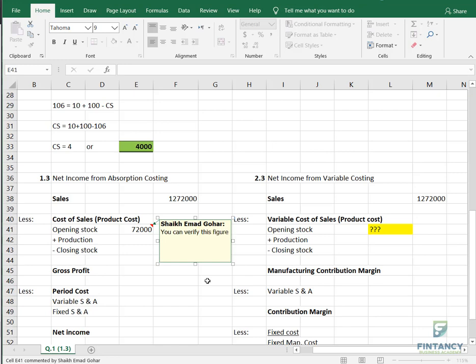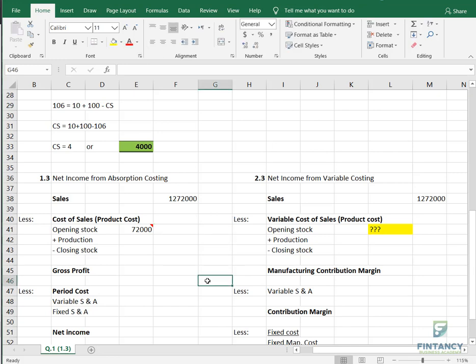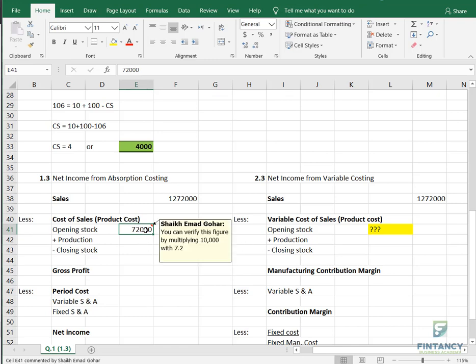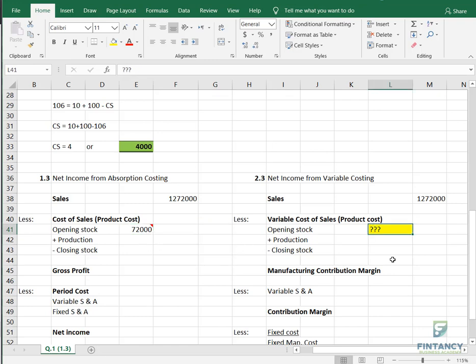So I'm writing a comment here that you can verify this figure by multiplying 10,000 with 7.2. Because of this logic, you can easily calculate this figure here.